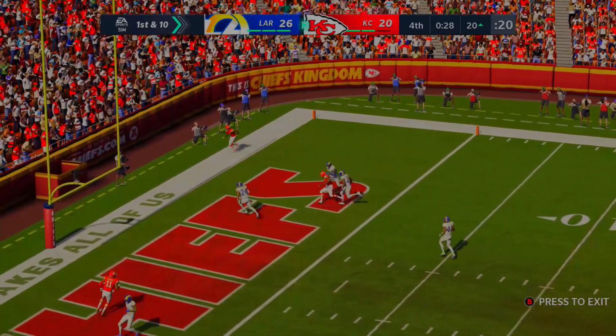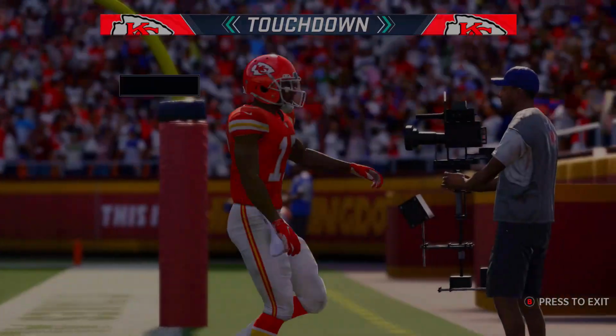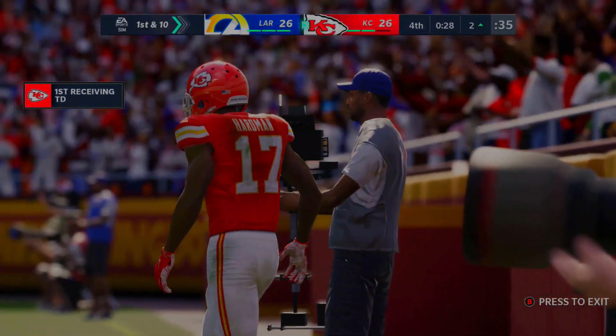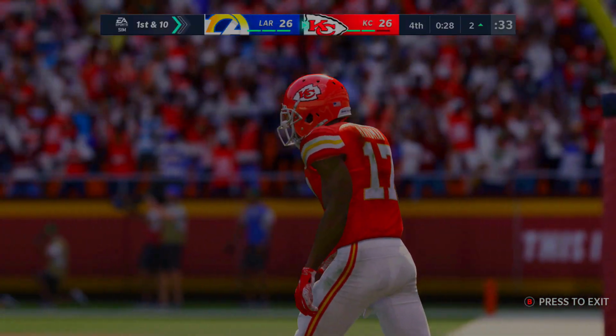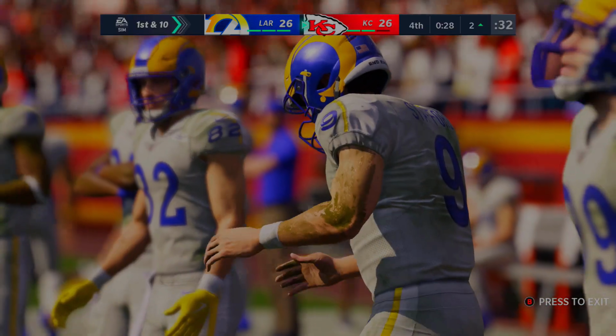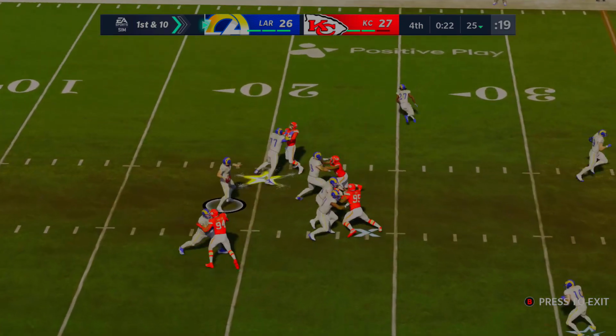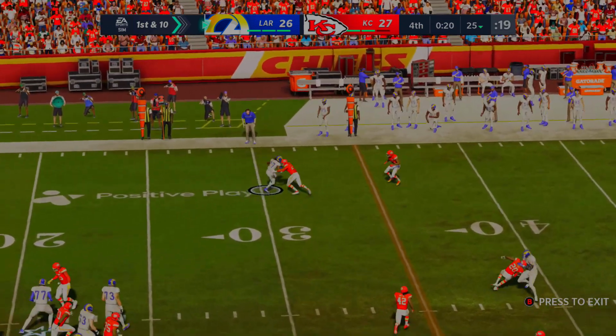And now to the end zone. Jump ball for McCole Hardman, and the Chiefs get that touchdown they need. They're going to tie it up at 26, and an extra point would take the lead, which they will get. It will be 27-26, and the Rams get one more chance with Matthew Stafford with 3 touchdowns and 3 timeouts and 20 seconds. Matthew Stafford going to start with a short pass.